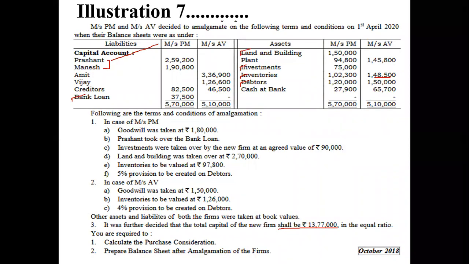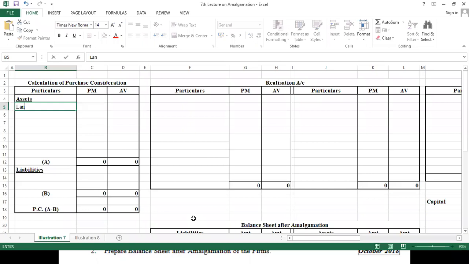We have land and building, plant, investment, inventories, debtors, cash at bank, and one more point we are going to write down, goodwill, which is given in the adjustment.